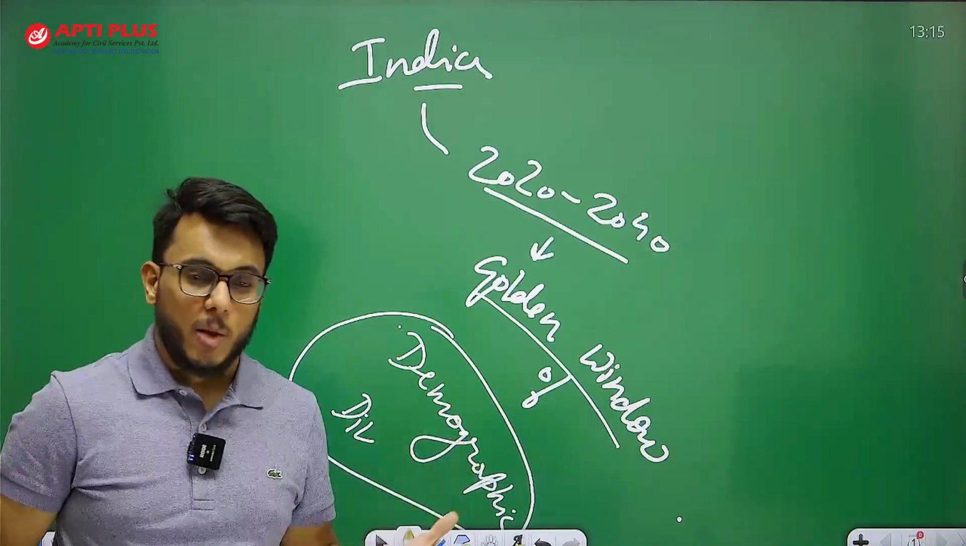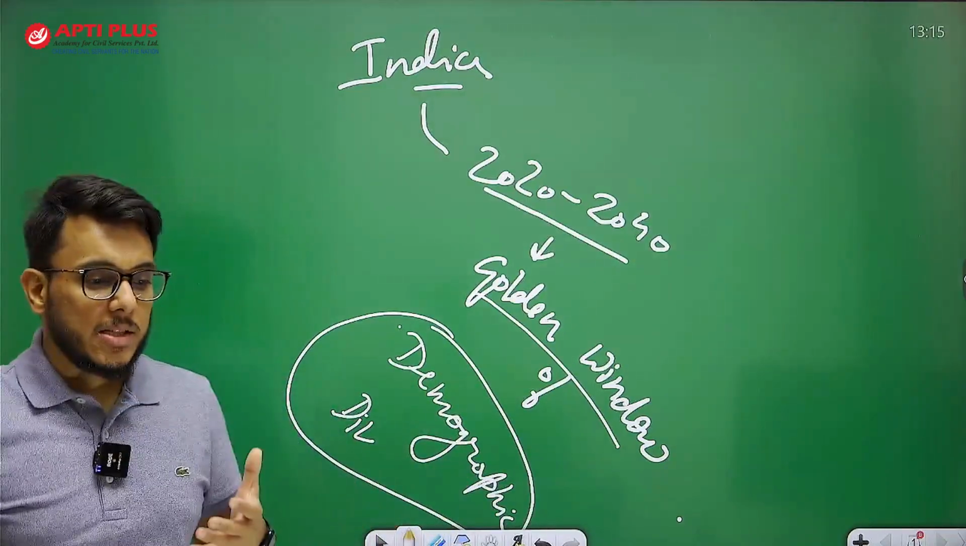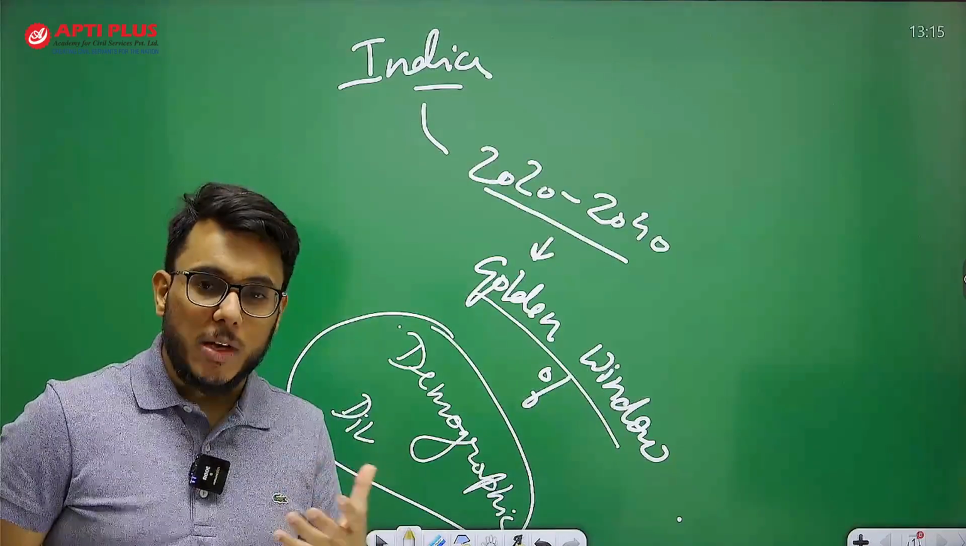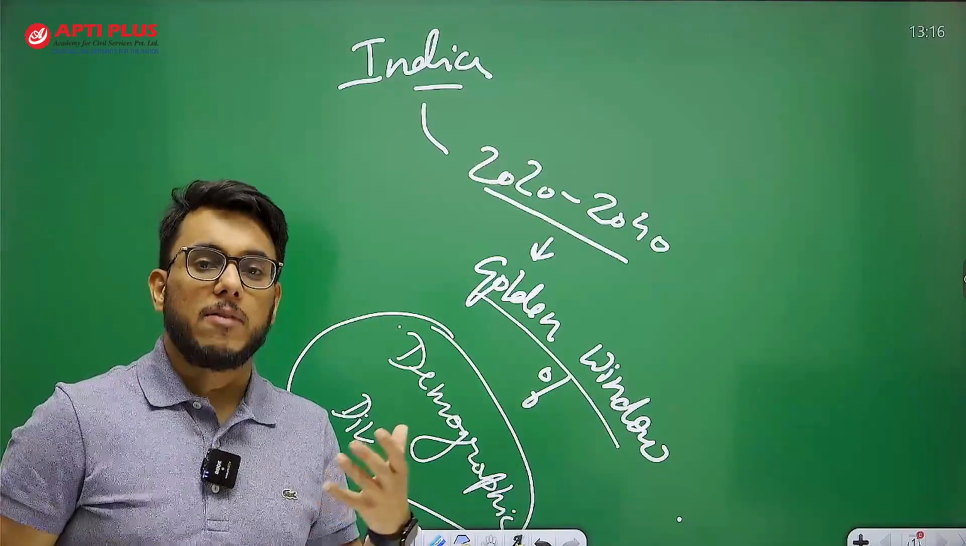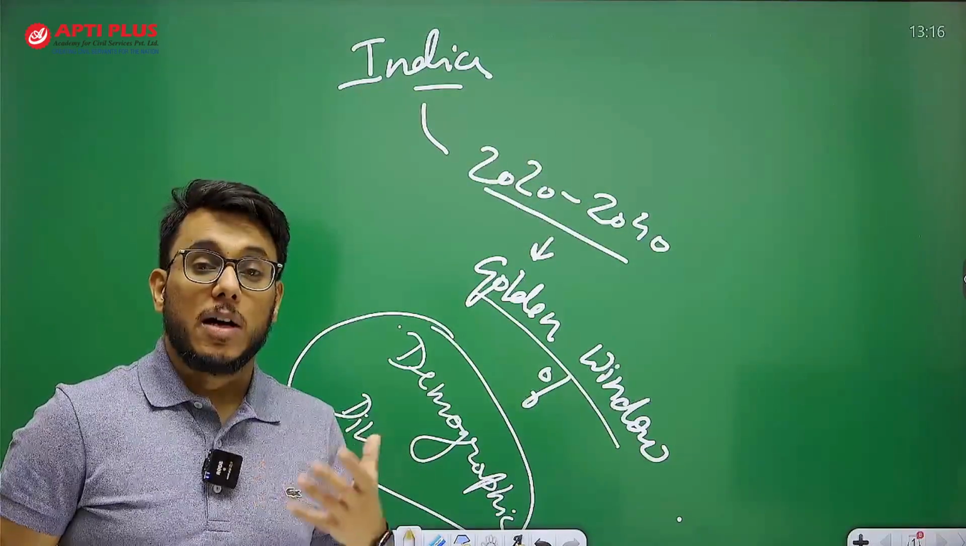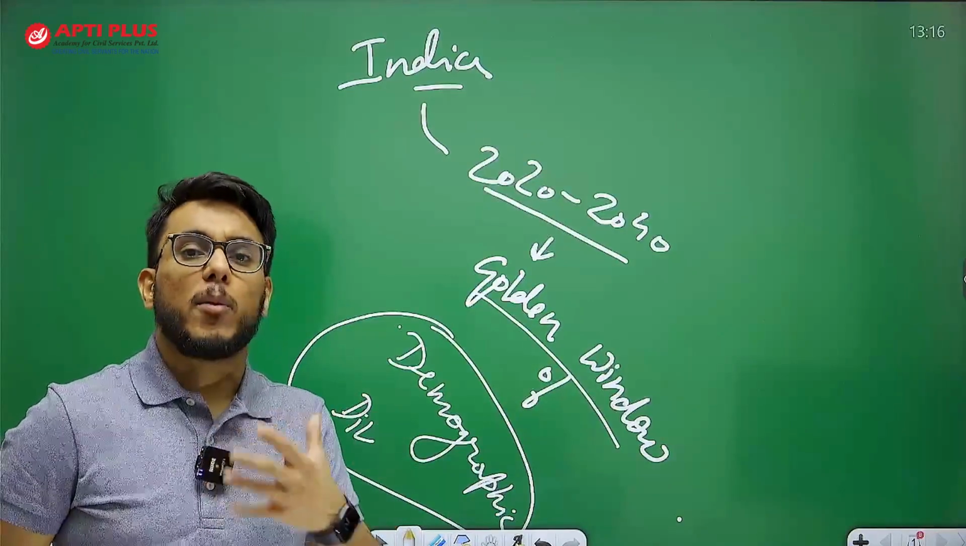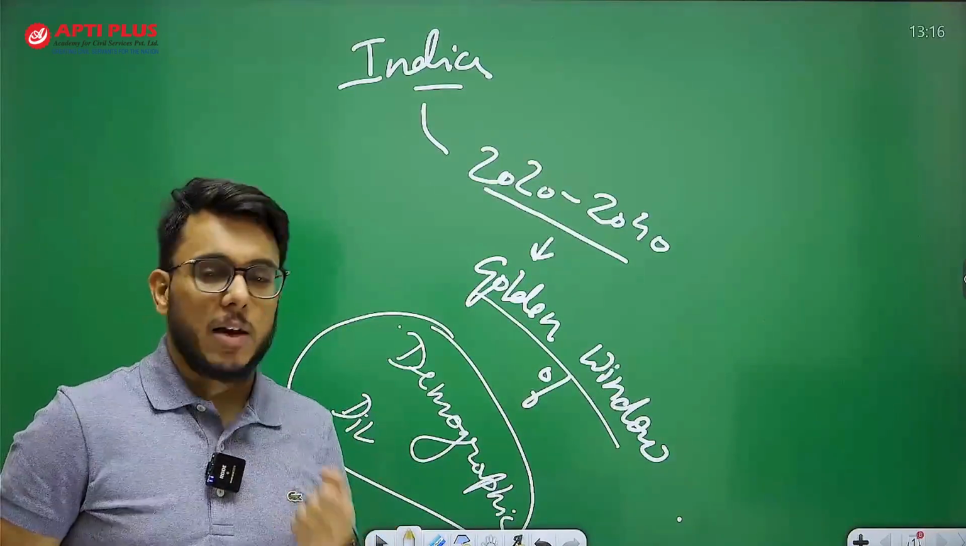Dividend refers to economic benefit. Demographic means related to population. So demographic dividend refers to the peculiar economic advantage that a country will receive because of a favorable population. What is a favorable population? Population that is in the working age is the favorable population.